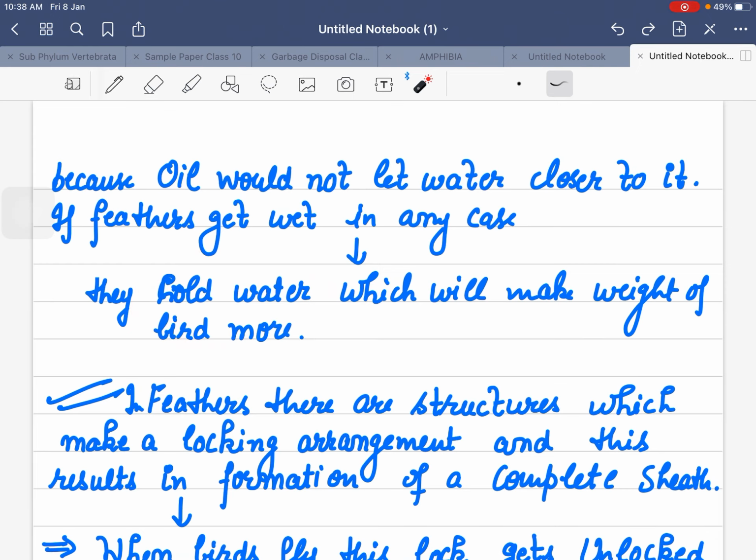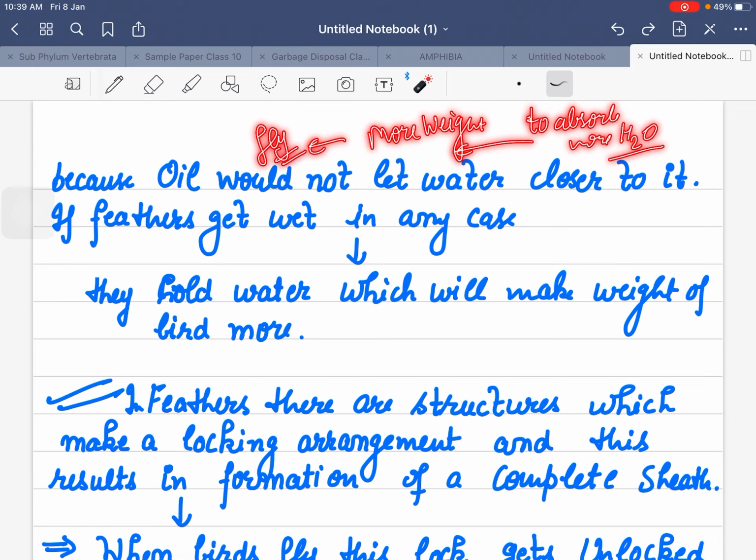So what does oil do? Oil prevents the feathers from absorbing more water, because more water means more weight, and more weight means they will not be able to fly.